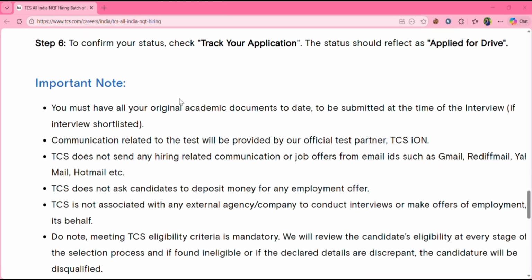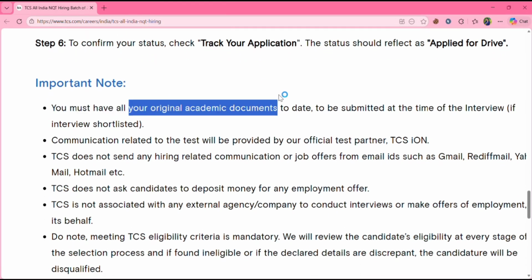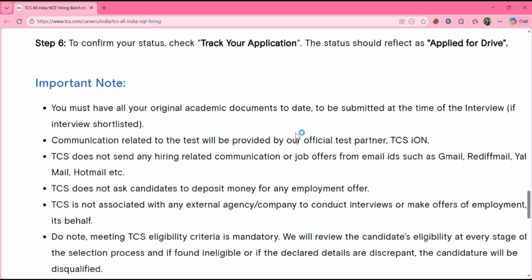Here's an important note: you must have all your original academic documents up to date, and they must be submitted at the time of the interview, so make sure you collect all your academic documents. The communication related to the test will be provided by the official test partner, that is TCS ION.